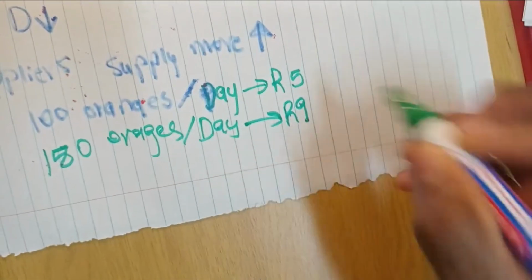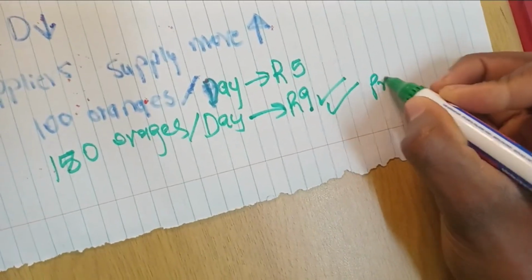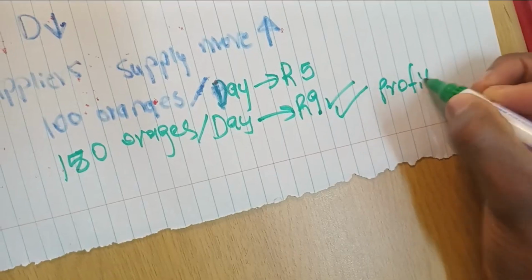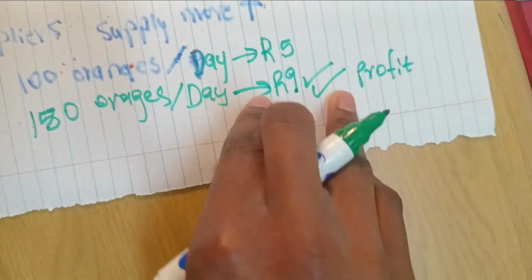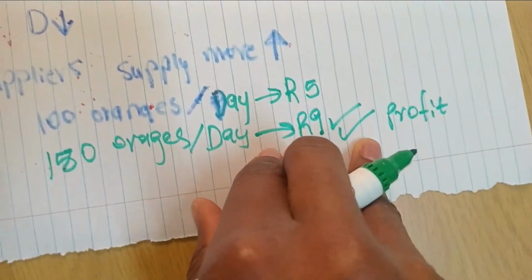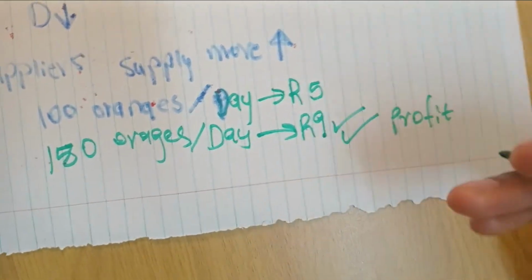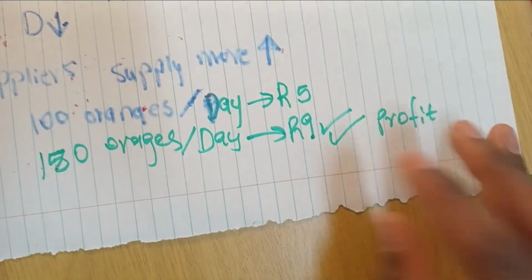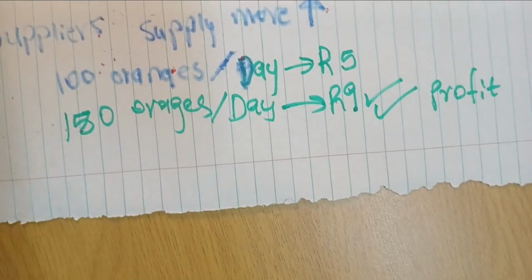The price is attractive because they see, okay, we can make a profit here because of this price. It's more attractive. That means I have the confidence to supply more because I know if I supply more, then more money is coming into my bank account.